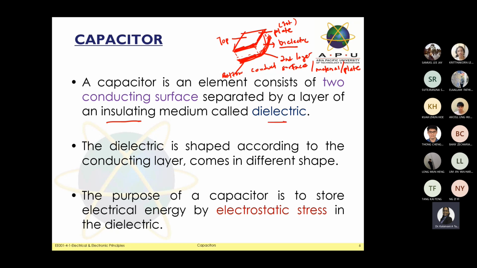Usually when they say capacitance, take note, you have two plates and between the two plates you have dielectric. So that's the point number 1 they mentioned for you.